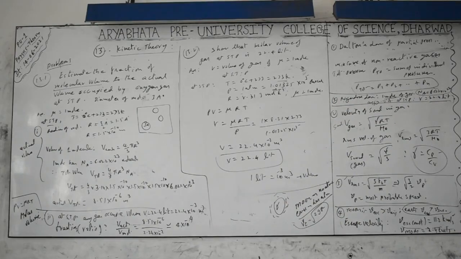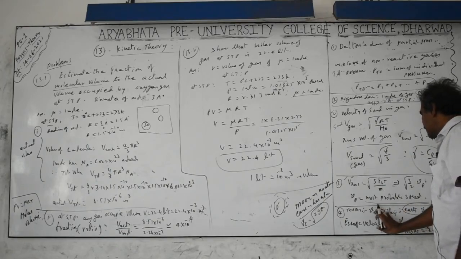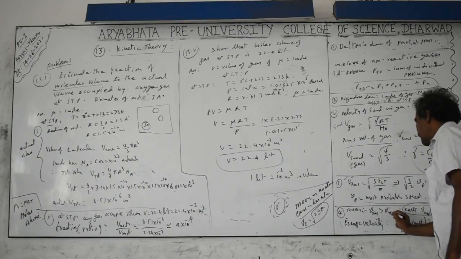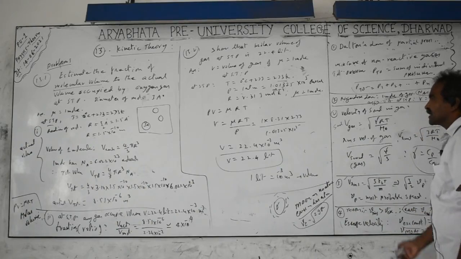Earth. But for the Moon, the escape velocity is very small, 2.4 km per second, and on the Moon the temperature can change to a value such that the RMS velocity exceeds the escape velocity in most cases. So for the Moon, RMS velocity is greater than escape velocity. Therefore, the particles escape into space.